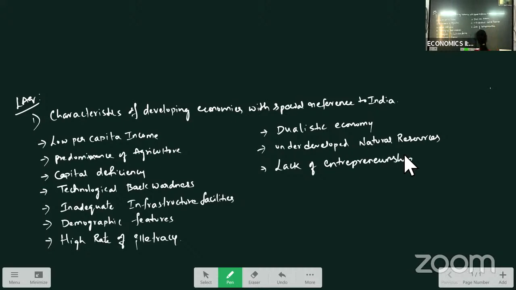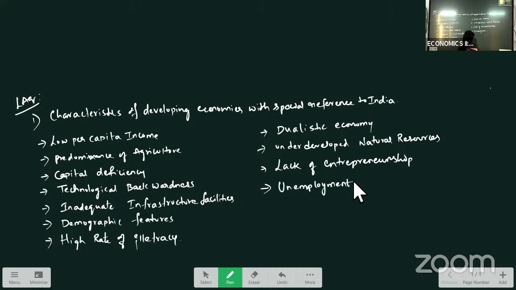Lack of entrepreneurship: because of the entrepreneur system, lack of education is one reason, and mobility of labor is very less, due to which self-employment or the entrepreneur system is very less compared to that of developed economies. And in developing countries, we can find unemployment.